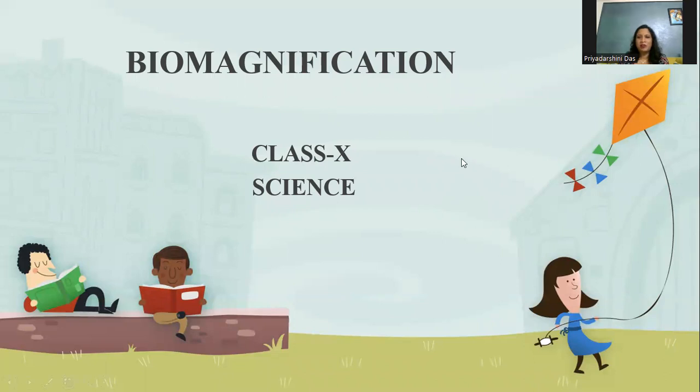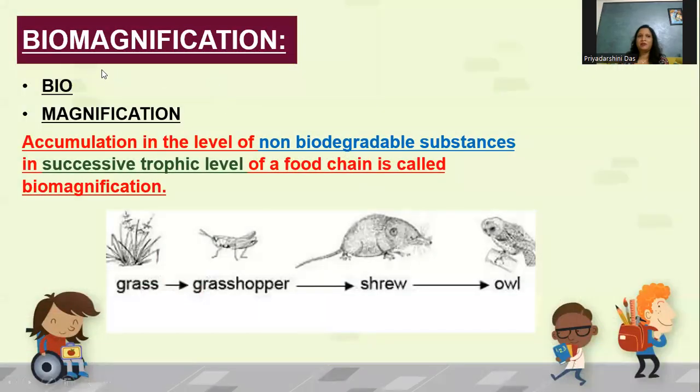So if you ask me what is biomagnification, first we should know the meaning of bio. Bio means living organisms and magnification means the process by which something gets magnified, more and more day by day, or gradually. If you combine both the terms, bio and magnification, it comes as biomagnification. So from the words, it is very clear that something is getting accumulated inside the living organisms. That's why it is known as biomagnification.